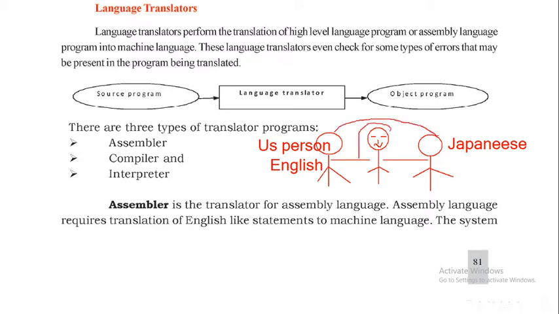With the help of whom? This person. So he is what? Mediator. He is a translator. We can say translator. So he works as a translator. The same as this, in computer languages, translators are there. Okay, now what are they? Assembler, compilers and interpreters. So language translators, what will they do?